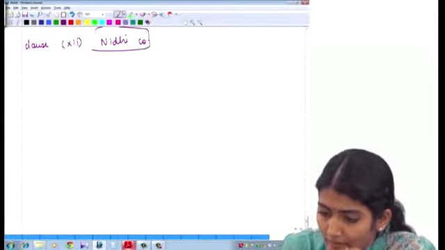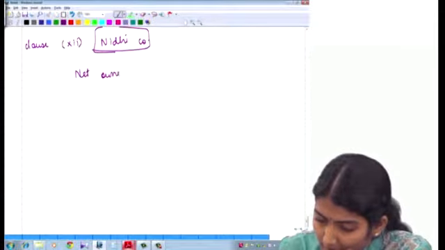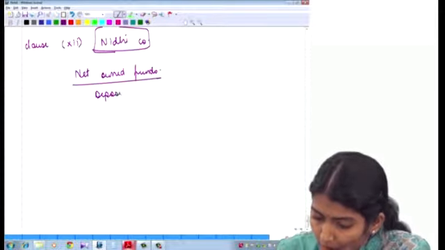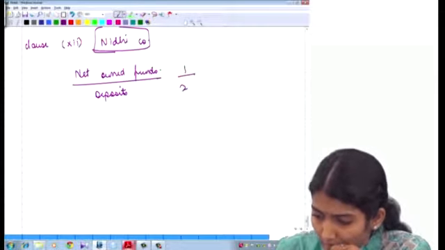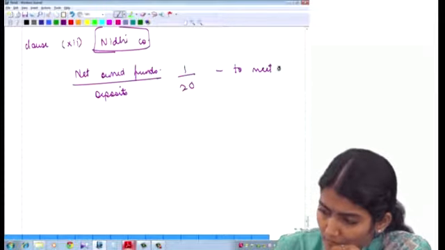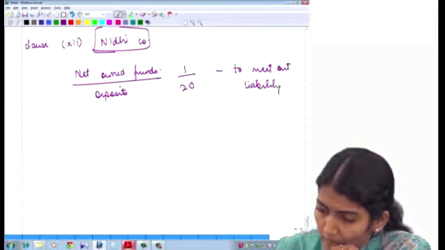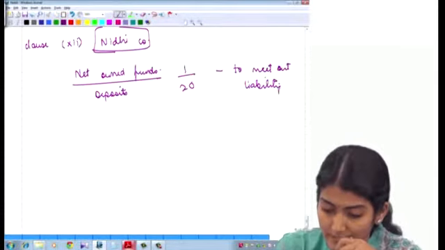Whether Nidhi companies have maintained their net owned funds to deposits in the ratio of 1:20 to meet out the liability. So, have they maintained their net owned funds to deposits in the ratio of 1:20 to meet out their liability?